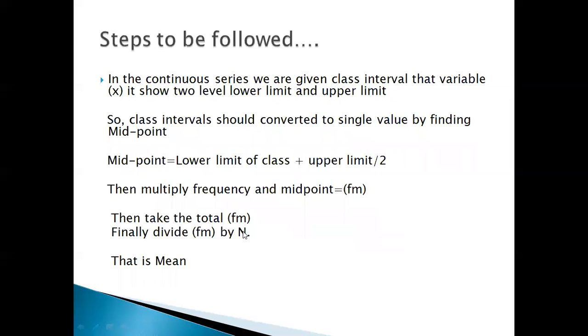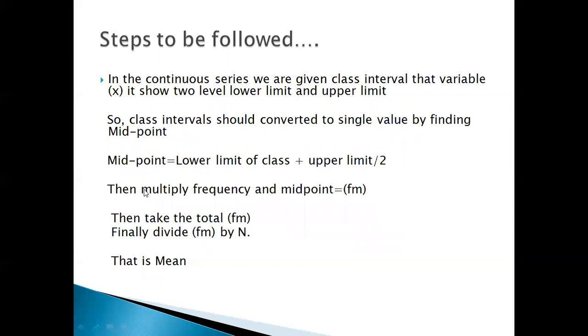Let us start how it is to be worked out. Steps to be followed. In the continuous series, we are given the class interval as the variable, shown with lower limit and upper limit. So the class interval should be converted to a single value by finding the midpoint. Midpoint is equal to lower limit of the class plus upper limit of the class divided by 2.